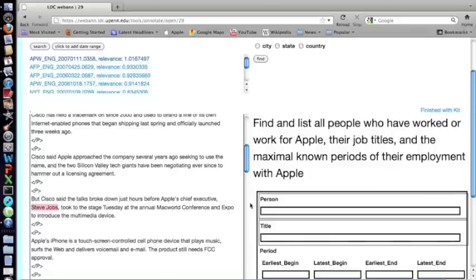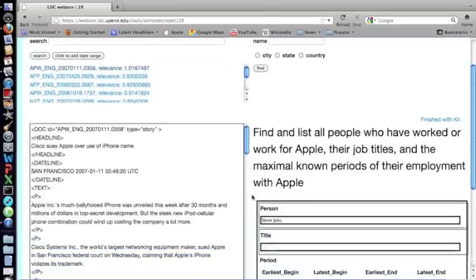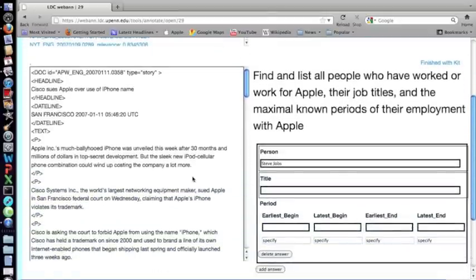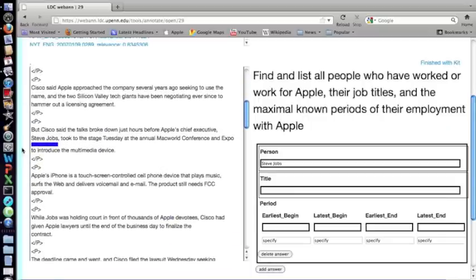And my question asks for the person, so I'll click in the person box. It turns green, so I know it's ready to capture, and then I'll hit enter. The page refreshes, and again there's two things I'll check. Scroll down again to where Steve Jobs was. One is that Steve Jobs now has a blue underline, and the second is that Steve Jobs is captured in the person box. So I've got the first piece of my answer.